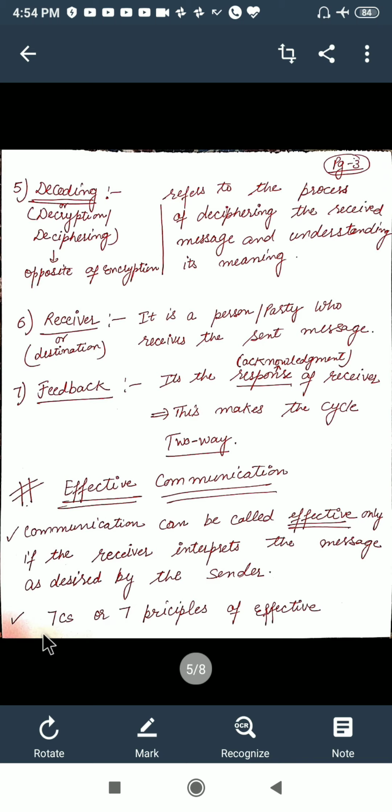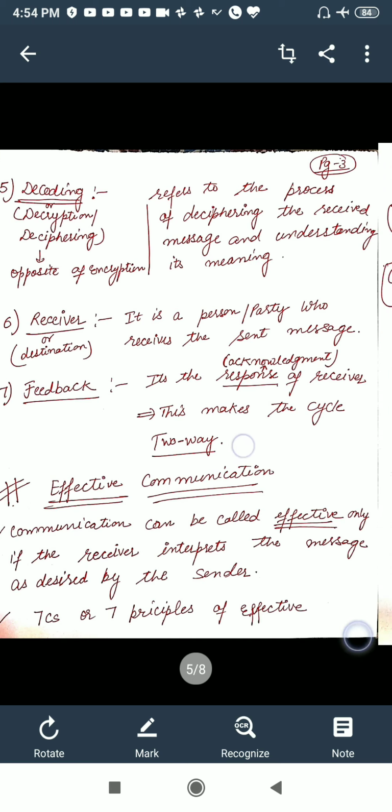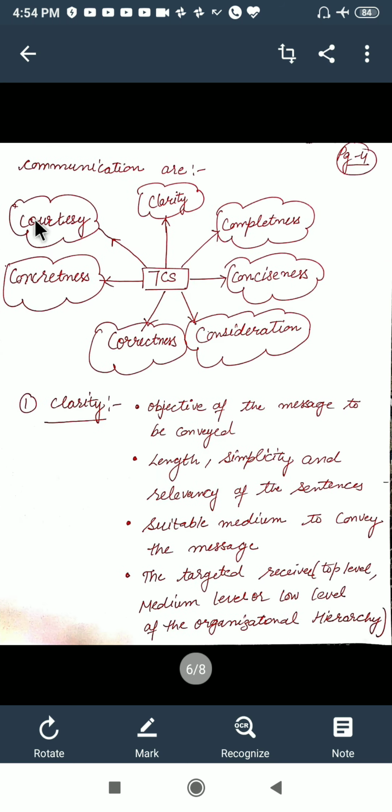There are 7 principles on the basis of which we can say the communication was effective. So these are the 7 principles. First is courtesy, second is clarity, then completeness, conciseness, consideration, correctness, and concreteness. These are the 7 bases.